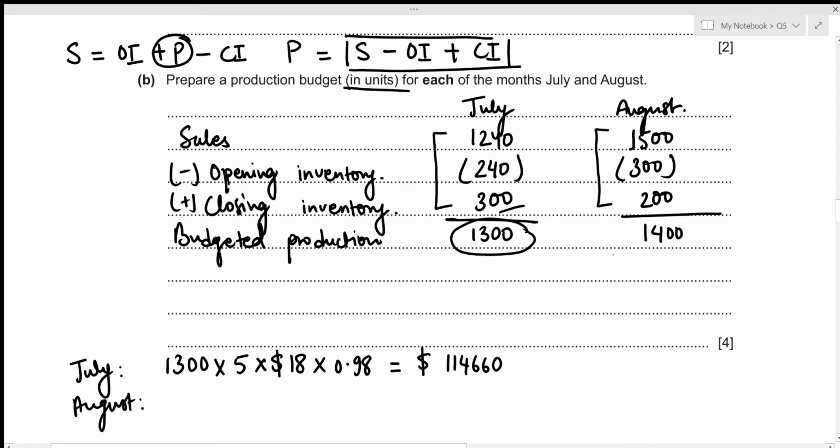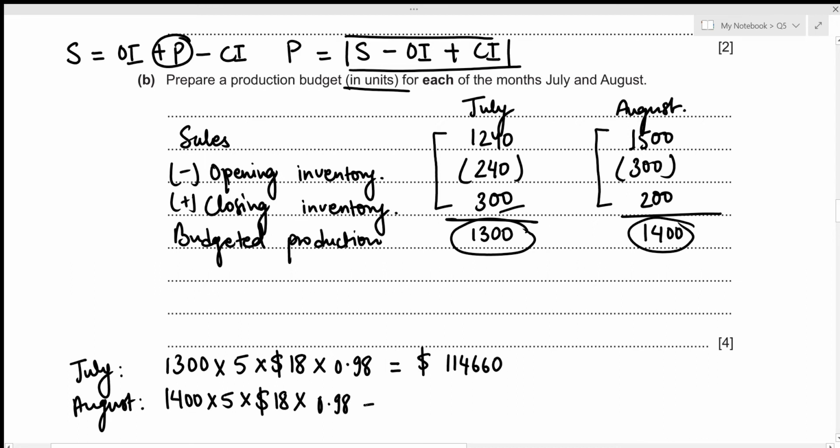The total units produced in the month of August is 1400. And we know that for each unit, we require 5 kilos of raw materials. So that's times 5. And we know that the per kilo rate of raw materials is $18. So we just multiply it with 18. And we're also getting a cash discount of 2%, meaning that we're only paying 98% of the total cost. So we will multiply it with 98%, which we can write down as 0.98.